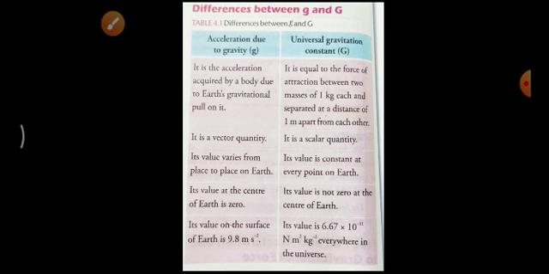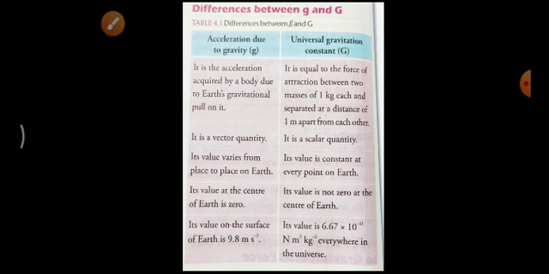But the universal gravitation constant has a constant value at every point on Earth. Then the next one: the acceleration due to gravity at the center of the Earth is 0, but the universal gravitation constant is not 0 at the center of the Earth. Then what is the value of acceleration due to gravity on the surface of the Earth? That is 9.8 meter per second square.